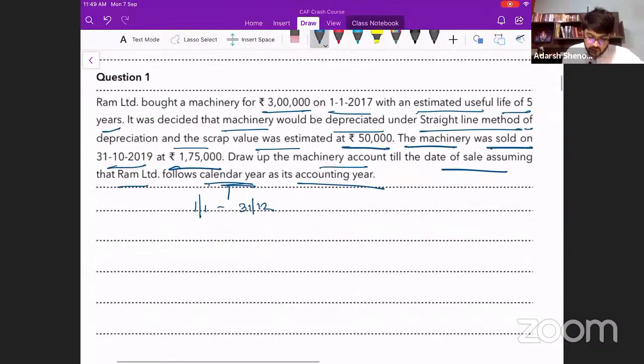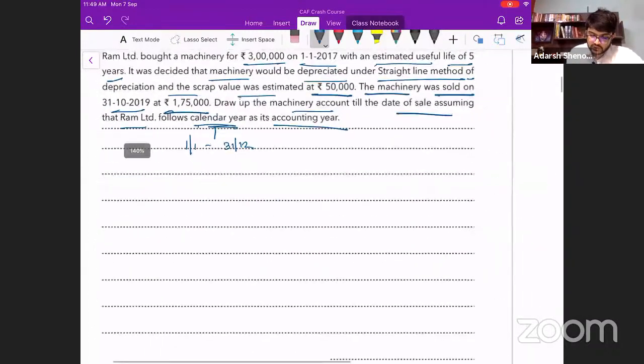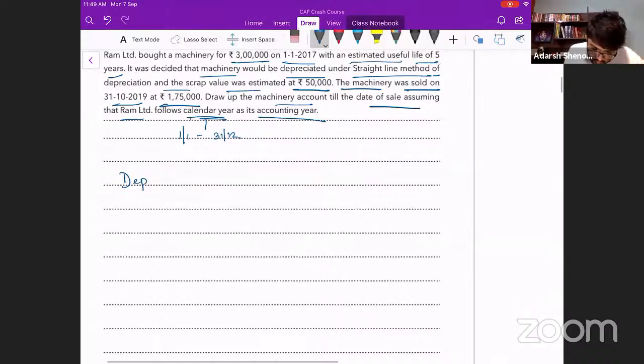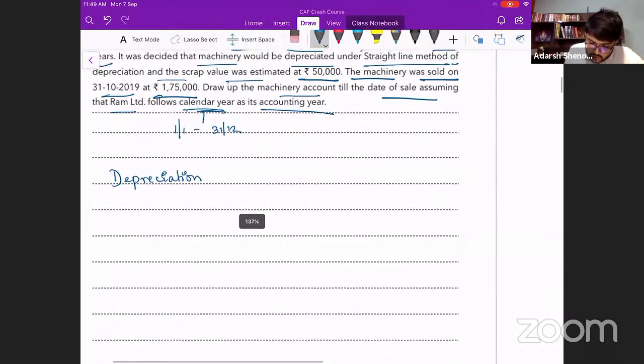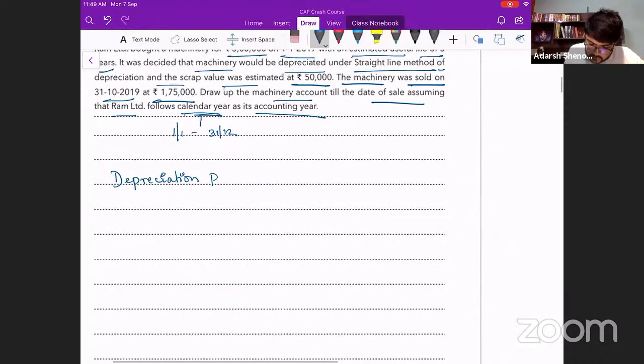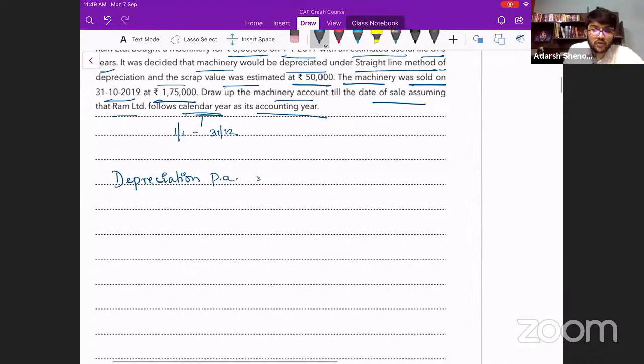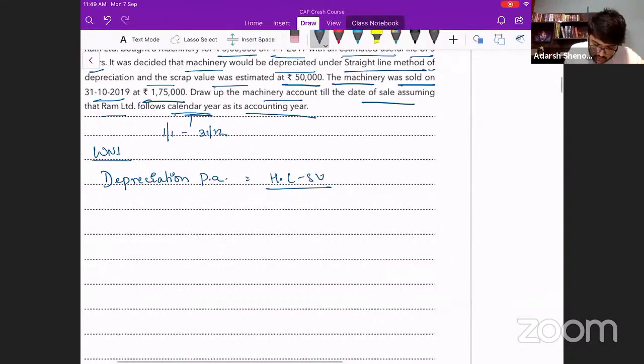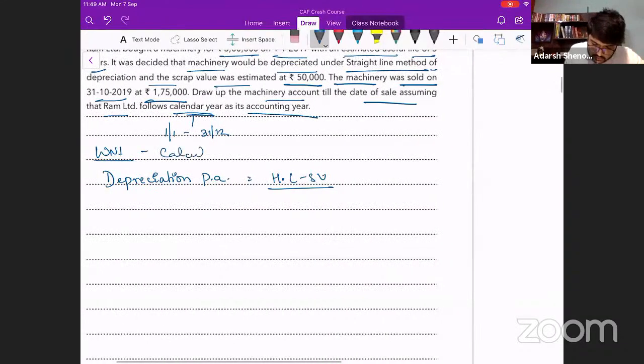Okay, shall we start? First, calculate the depreciation per annum. They have not given the rate directly, so we have to calculate the depreciation per annum. What is the formula to calculate depreciation per annum? Historical cost minus scrap value, which is also known as depreciable value. This is working note 1, calculation of depreciation.